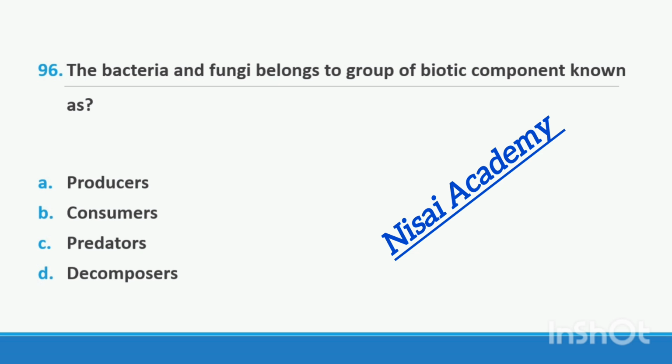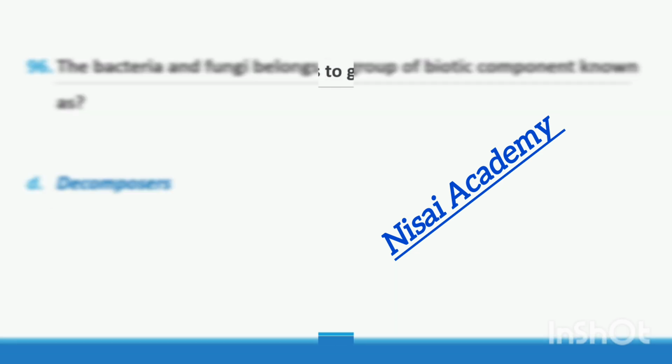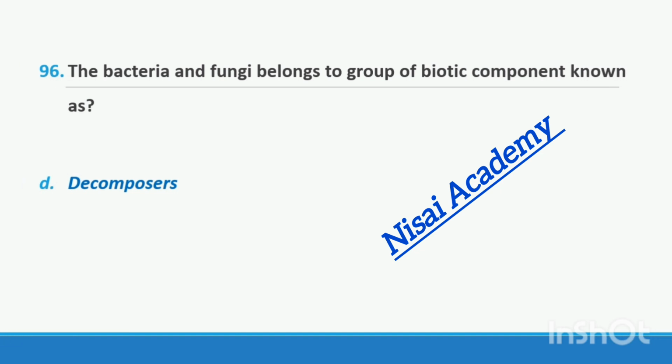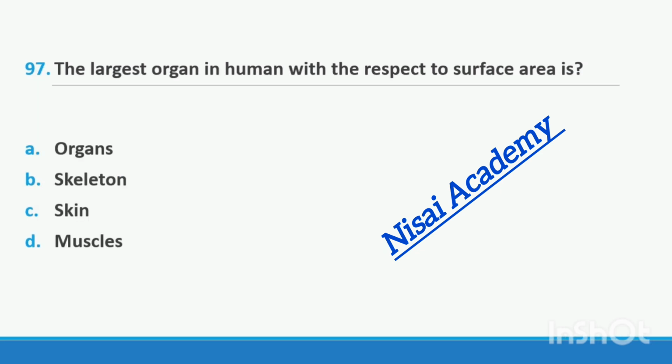Question 96. The bacteria and fungi belong to the group of biotic components known as option A, producers. Option B, consumers. Option C, predators. Option D, decomposers. The bacteria and fungi belong to the group of biotic components known as decomposers. Right option D.